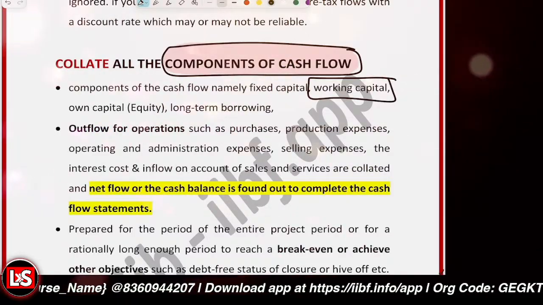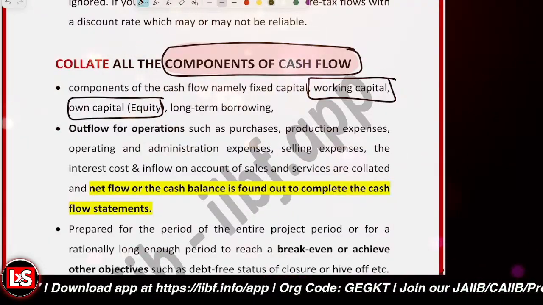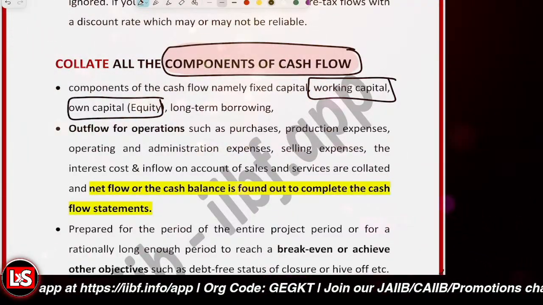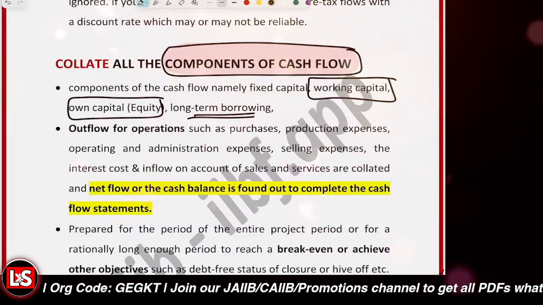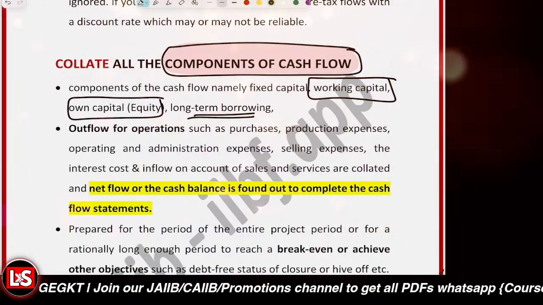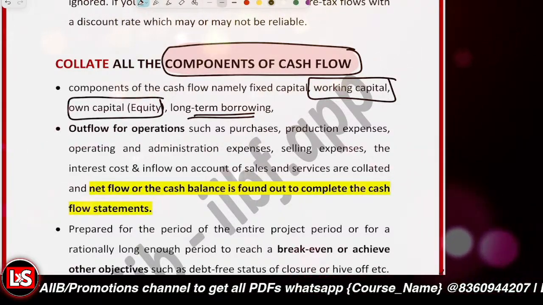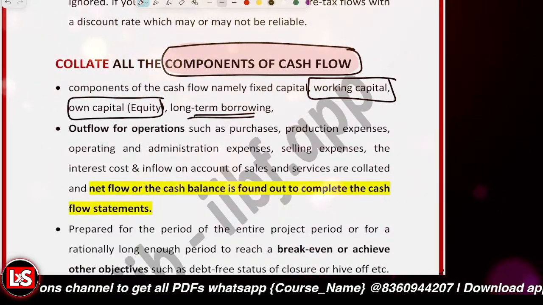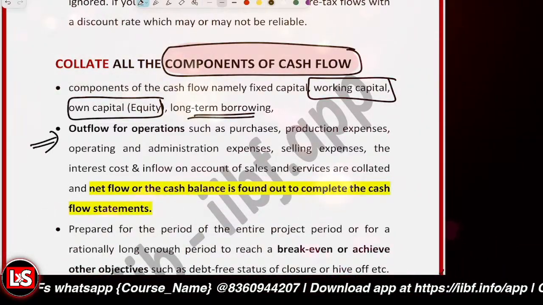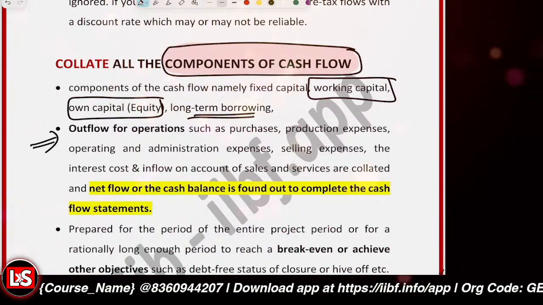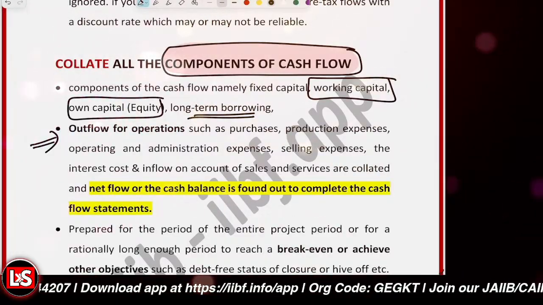Equity capital is like the ownership money, the owner's contribution. And there could be the borrowings also, like the long-term loans. Those are also basically cash flows. You might be borrowing the amount. You may be having the operating inflows or operating outflows, right? Those are to be considered. The outflow for the operations, like you do purchases or wages or administrative expenses, right?